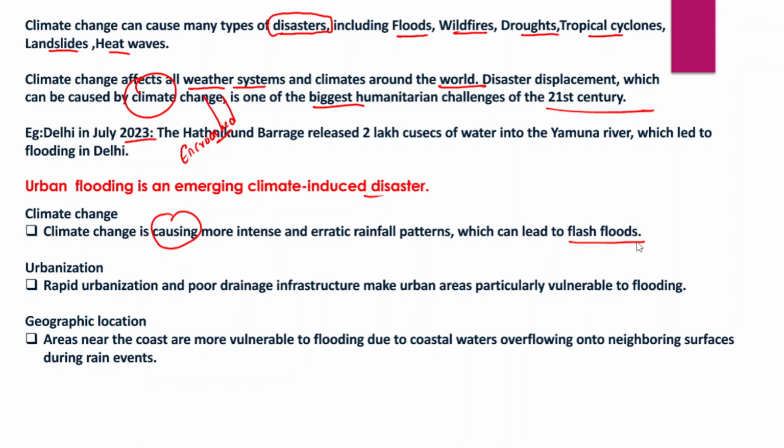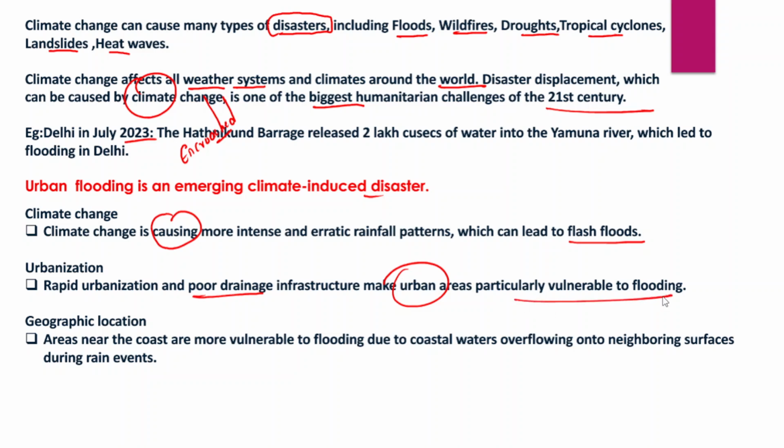But on the other hand, urban areas have inadequate infrastructure. Because of those reasons, urban areas fail to manage excess rainfall or heavy spells of rainfall within a very short period of time. And in India, we very often observe rapid and unplanned urbanization, which is unable to manage the floods or the heavy rainfall. Recently, we have also seen the deaths of UPSC aspirants caused by the Delhi floods. So rapid urbanization along with poor drainage infrastructure makes these urban areas more and more vulnerable to flooding.